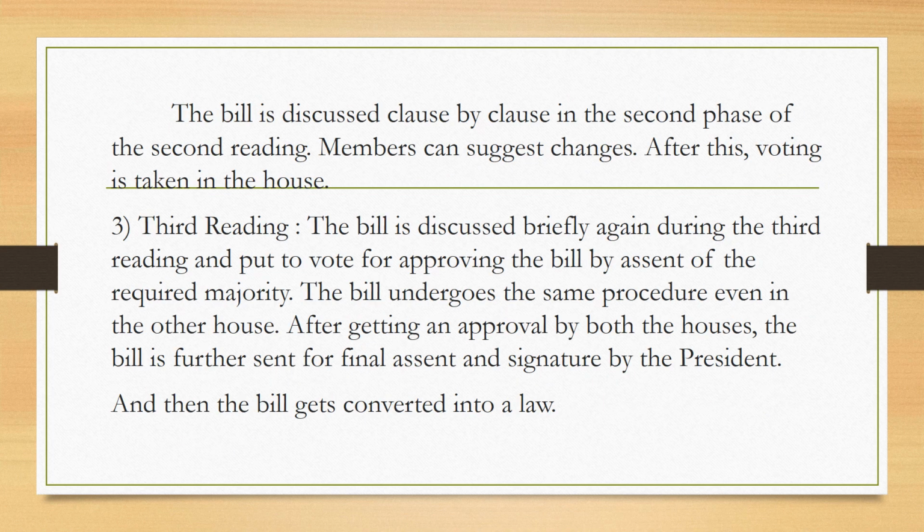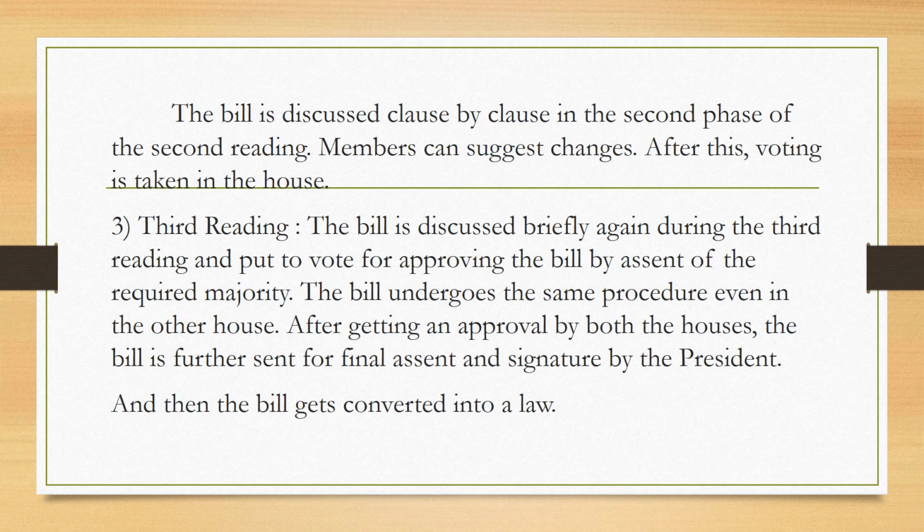Then we go to the next slide, which is the bill is discussed clause by clause. This is a continuation of the second point. So the bill is discussed here clause by clause in the second phase of the second reading. Here the members can suggest if there are any changes to be made, after which it is put to vote. Voting takes place in the House. So first and the second stage is over.